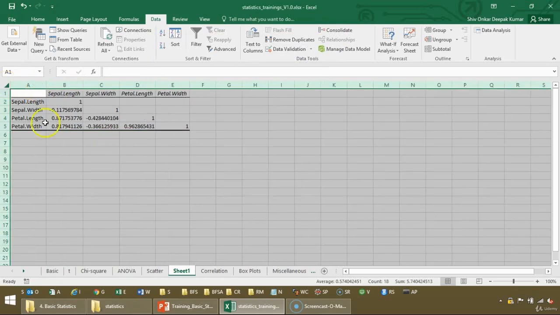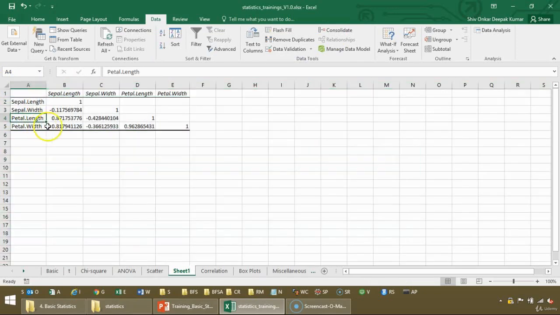So what it is saying is that petal.length and sepal.length are varying together almost 87% of the time. So it is a very high correlation. This is a very low correlation. This is negative medium. And this is again very highly positive.